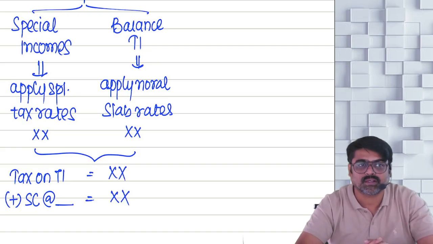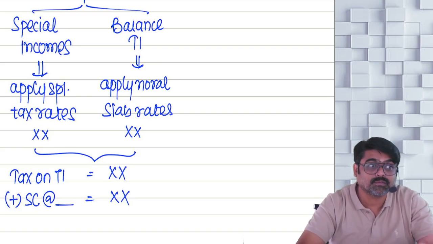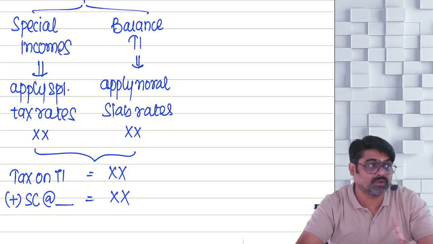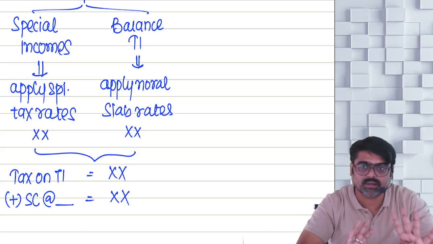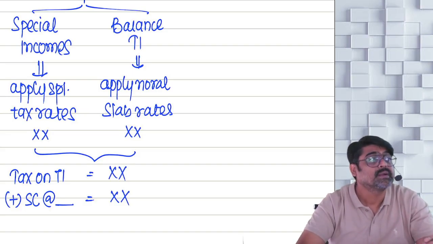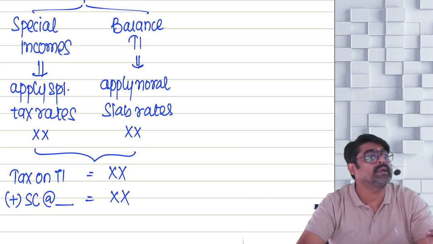The higher rate of surcharge, 25% and 37%, is not applicable on certain incomes. 4 incomes: LTCG 112, LTCG 112A, STCG 111A, and tax on dividend income.